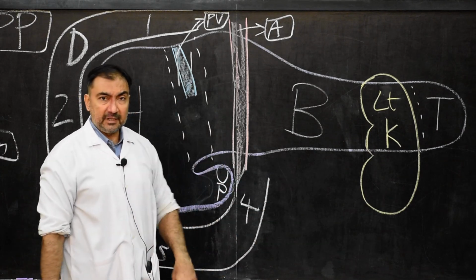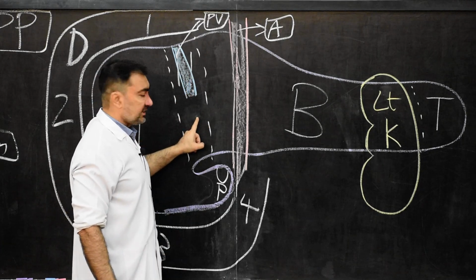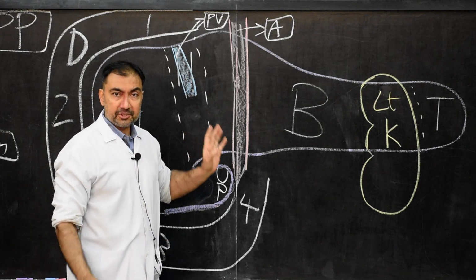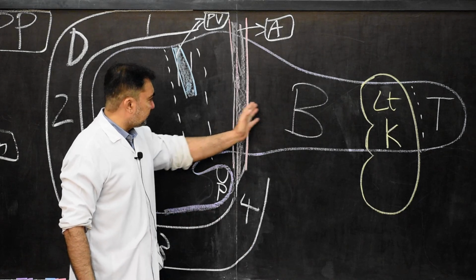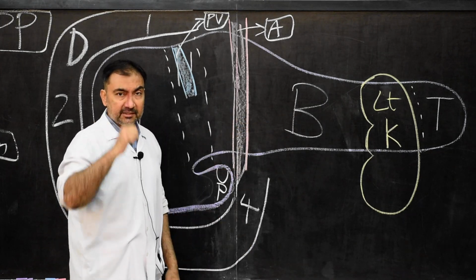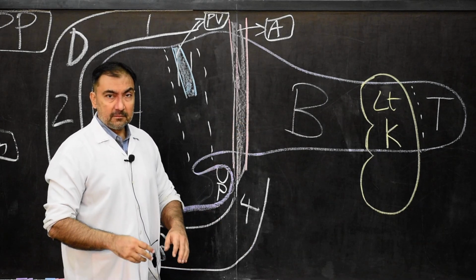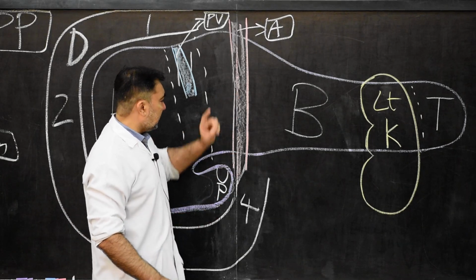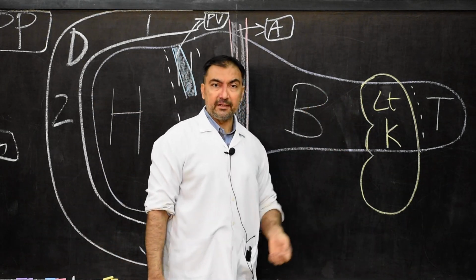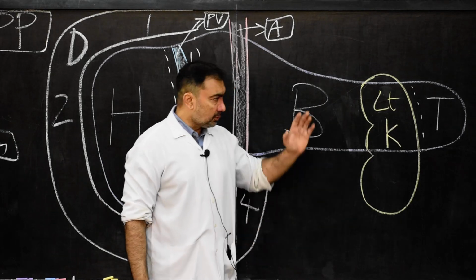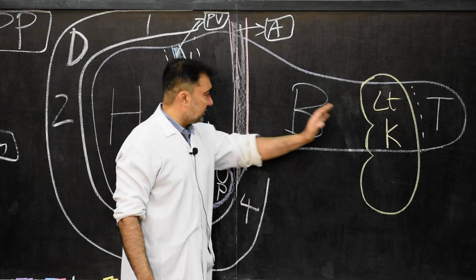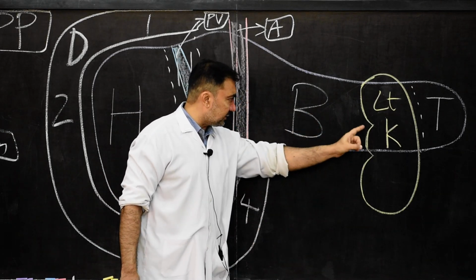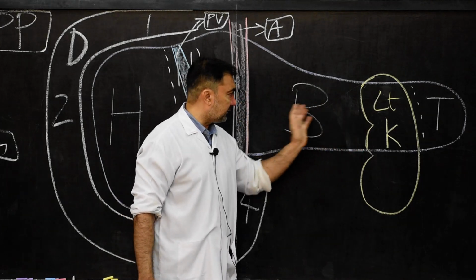What is the landmark of the neck? As we have discussed, posteriorly, the formation of the portal vein. What is the landmark of the body of the pancreas? The body of the pancreas will extend posteriorly from the aorta till the left kidney. So the body of the pancreas will lie in front of the aorta and left kidney, and the portion of the pancreas which extends from the aorta to the left kidney will be the body of the pancreas.